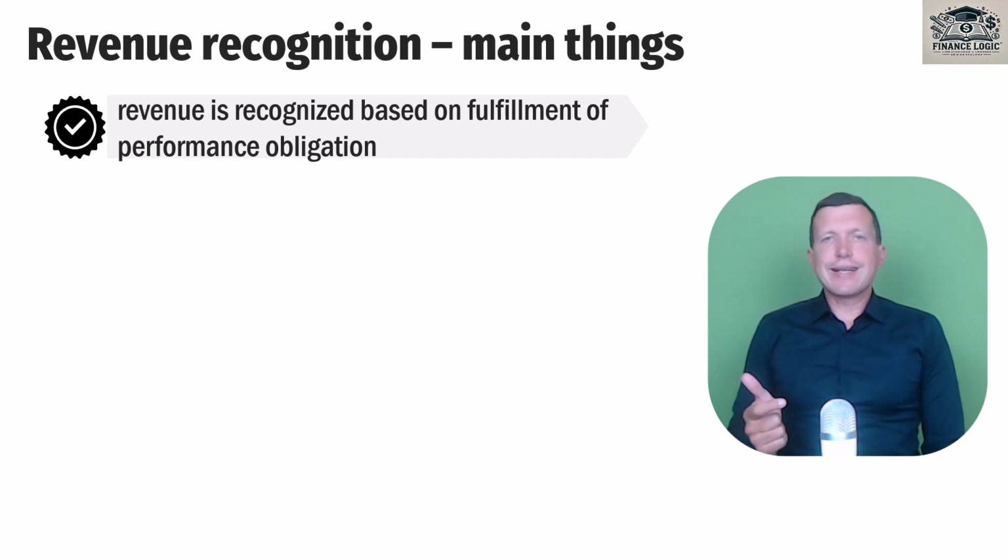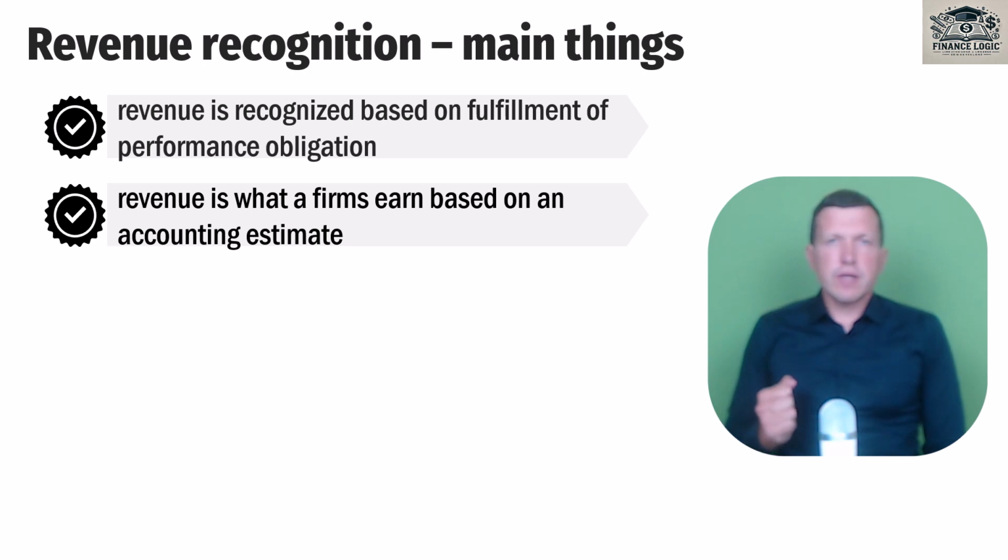Revenue is recognized based on fulfillment of performance obligation. It means that we recognize revenue when we make something good for our clients and customers. Revenue is the gross value of what we earn, and we recognize it in the financial statements when we make the customer happy.